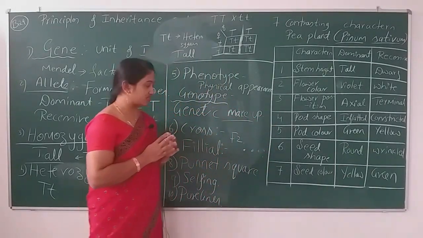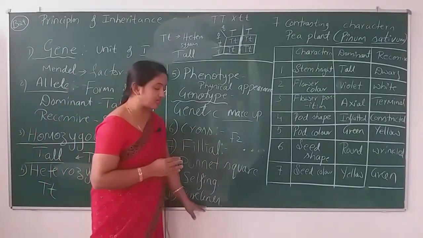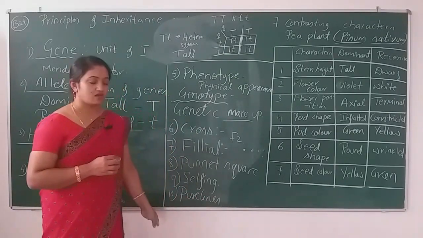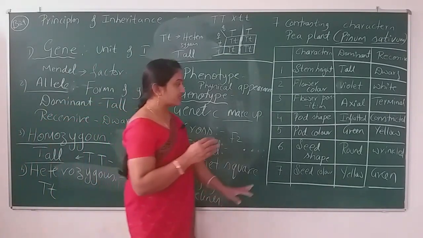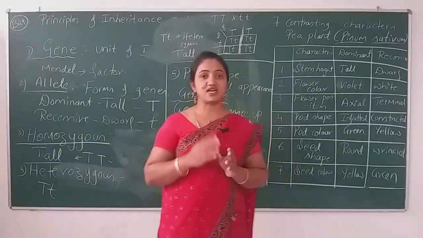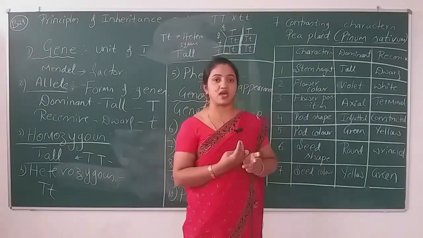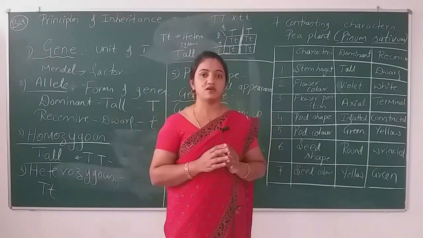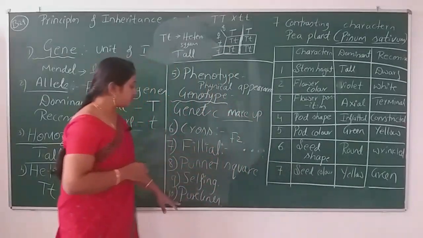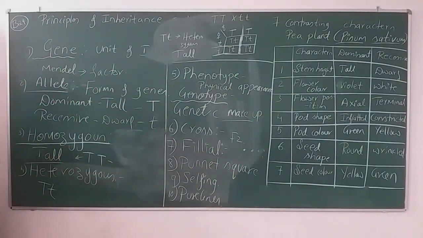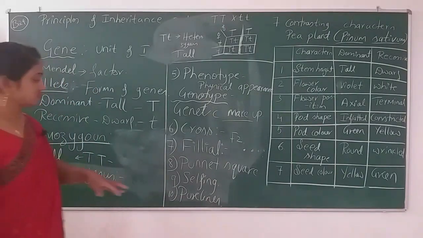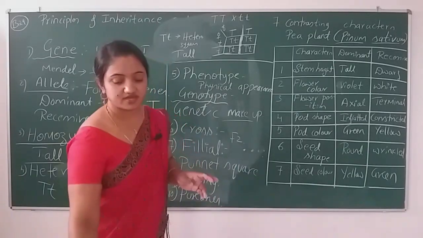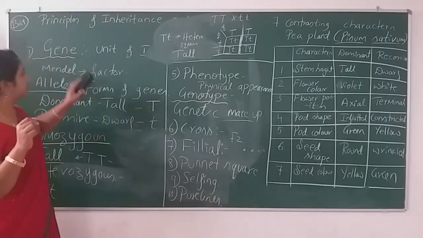To get the purity of the genes, we self-pollinate the organism from generation to generation, and at the end we can obtain the pure line organism. If you didn't get the pure line, it will again come up in the concepts.